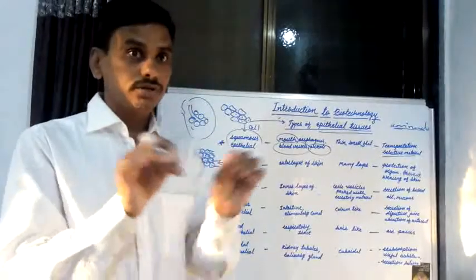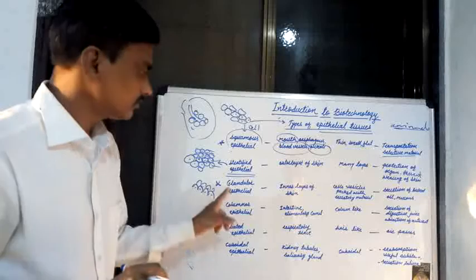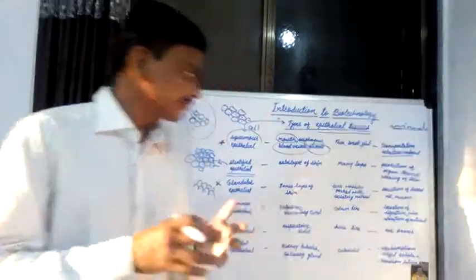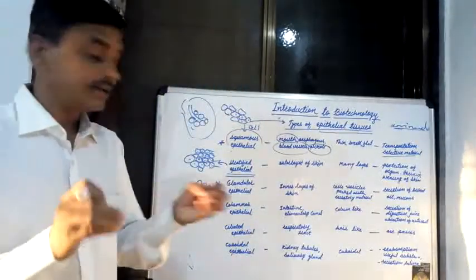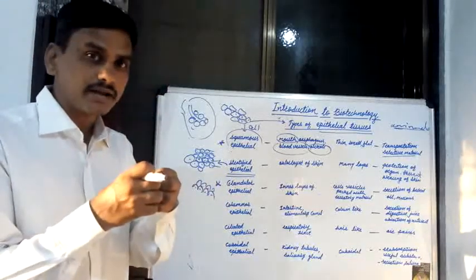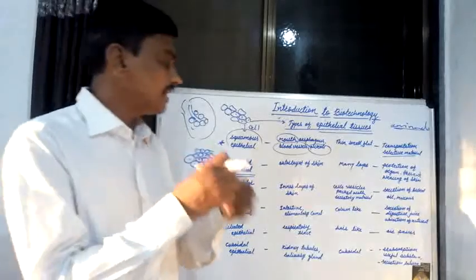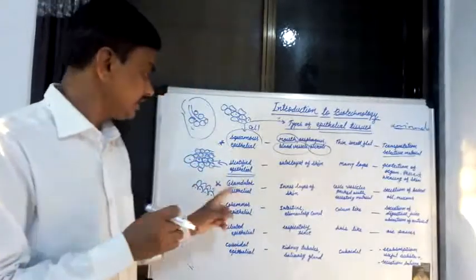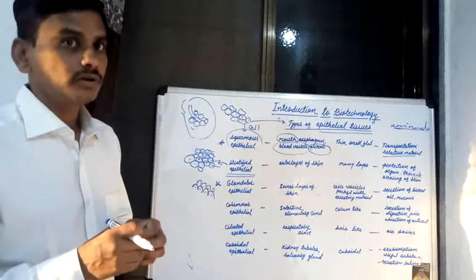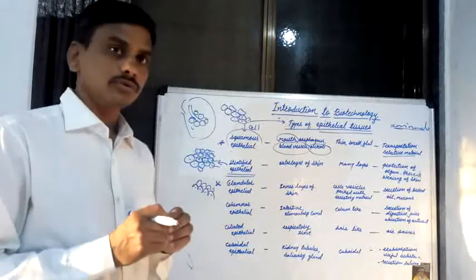Glandular like structure. Cells are vesicles packed with secretory material in each cell. These cells are also compactly arranged, packed with secretory material in glandular epithelial tissues. That is the structure of glandular epithelial tissue.